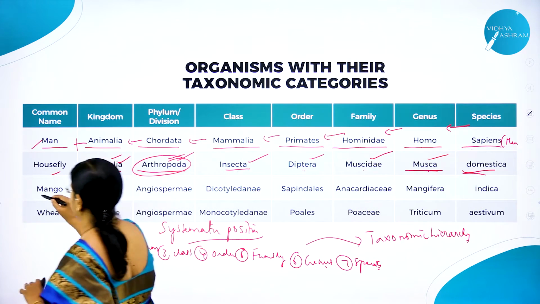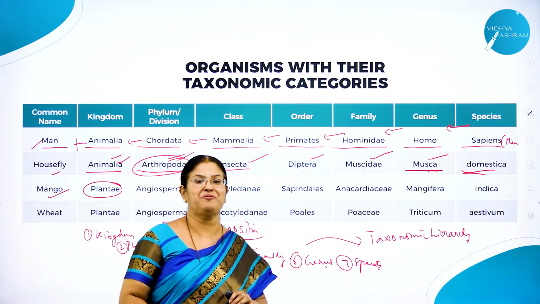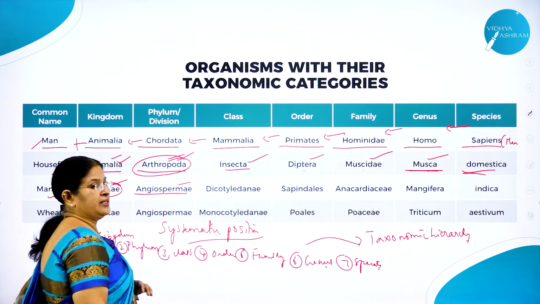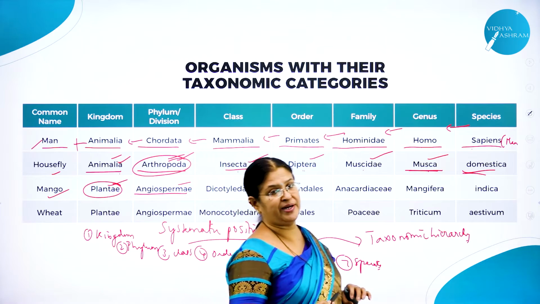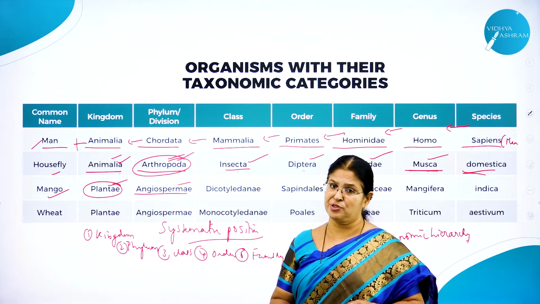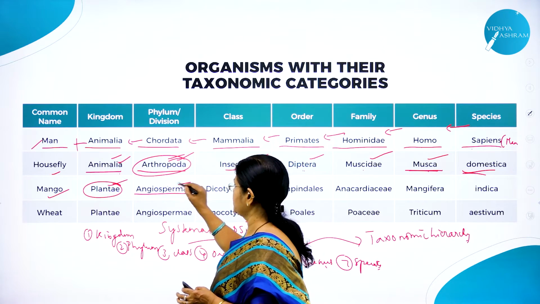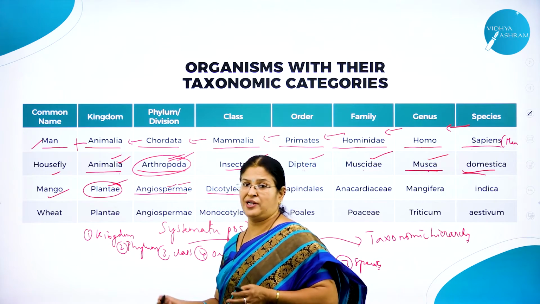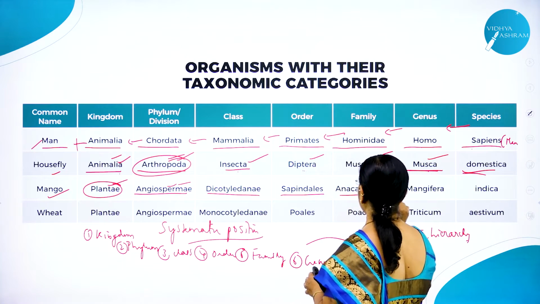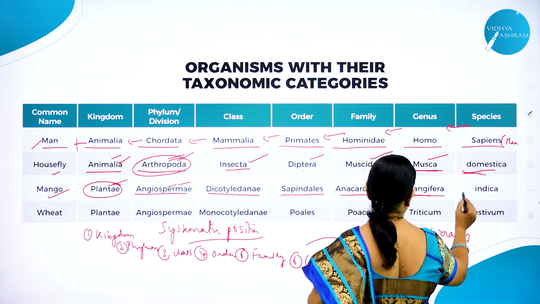Right? We'll go for one more example, that is mango. Mango does not belong to Animalia. It belongs to which group of plants? Called Plantae. And it belongs to Angiospermae. As I said, there are two groups of plants existing on this planet Earth. That is the flowering plants and the non-flowering plants. Non-flowering plants are gymnosperms. Flowering plants are angiosperms. So, mango belongs to Angiospermae. Dicotyledonate, two cotyledons. Then order is Sapindales. Then family Anacardiaceae. Then genus is Mangifera and species name is Indica.